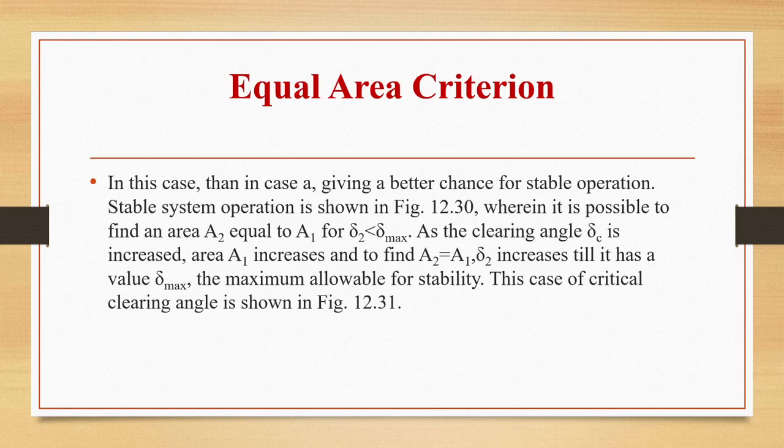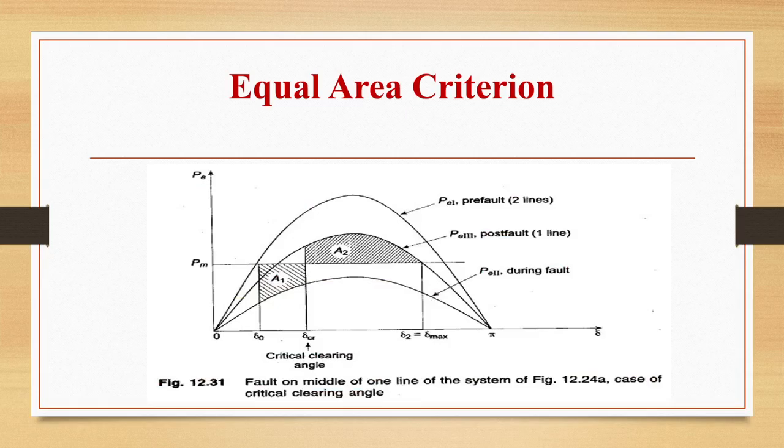As the clearing angle delta C is increased, area A1 will increase, and to find A2 equal to A1, delta 2 should increase till it has a value delta max. That is the maximum allowable for stability. So this is the case of critical clearing angle as shown in this figure. We can see here this is delta naught and this is delta critical clearing angle, and this is delta 2 which is delta max, and P1, P2, P3 we are showing here.